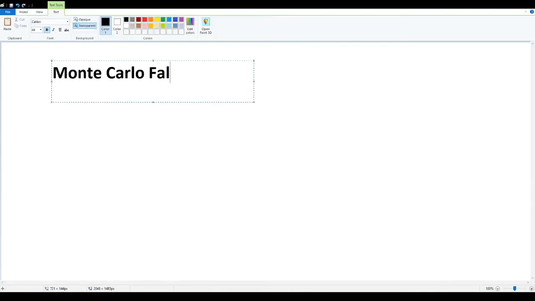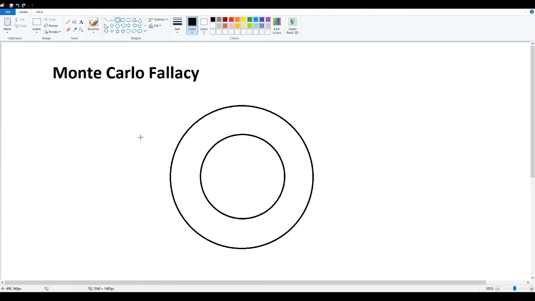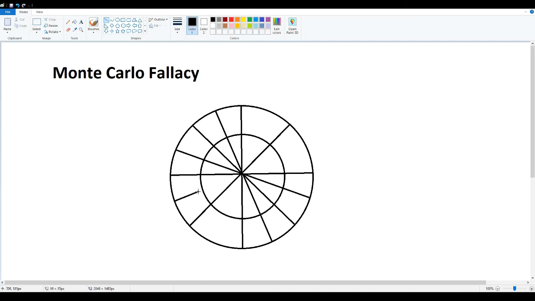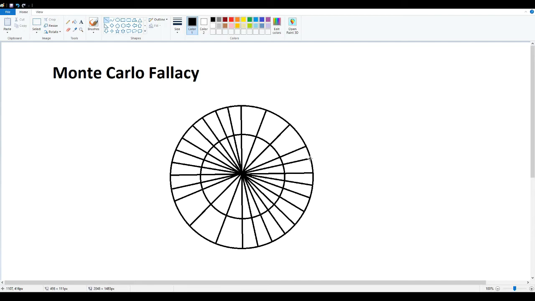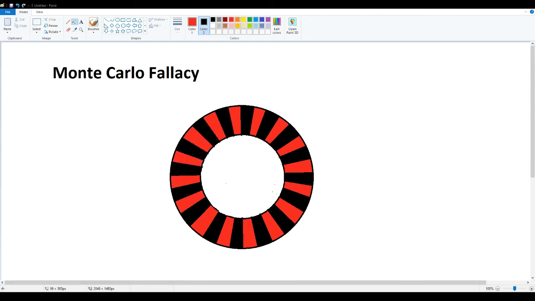Alright, I will lay off the math for now and tell you why it is also called the Monte Carlo Fallacy. It is called such because back in 1913, when my parents were born, a roulette ball fell in black 26 times in a row at the Monte Carlo casino. There was only a 1 in 67,108,863 chance that that would occur.